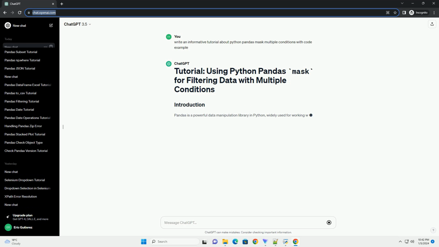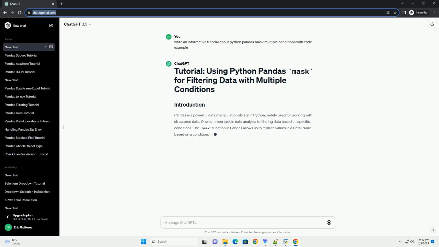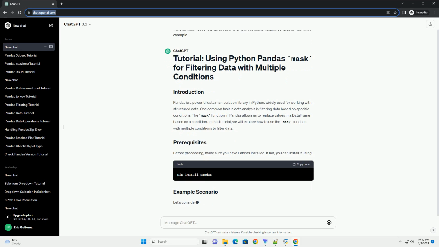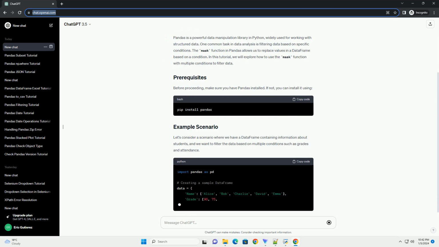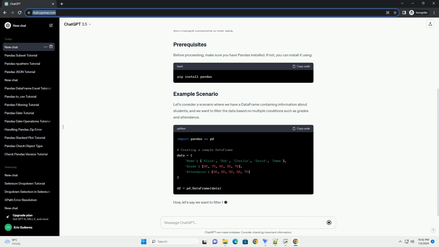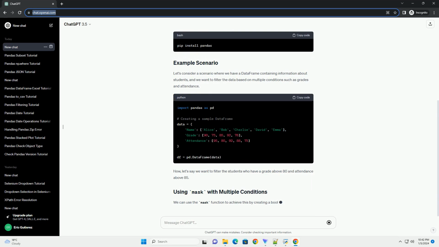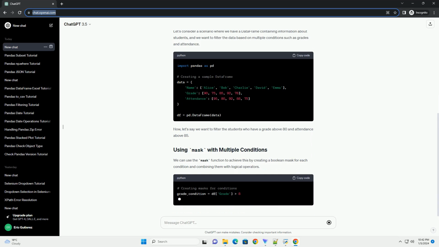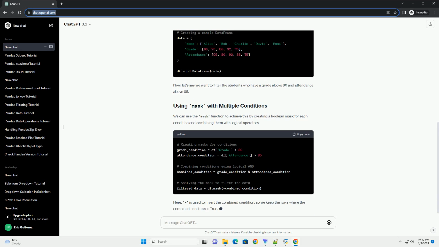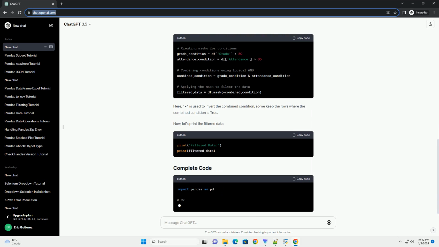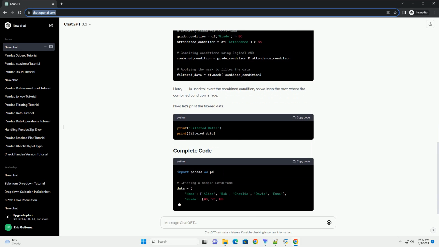Pandas is a powerful data manipulation library in Python, widely used for working with structured data. One common task in data analysis is filtering data based on specific conditions. The mask function in pandas allows us to replace values in a data frame based on a condition. In this tutorial, we will explore how to use the mask function with multiple conditions to filter data.